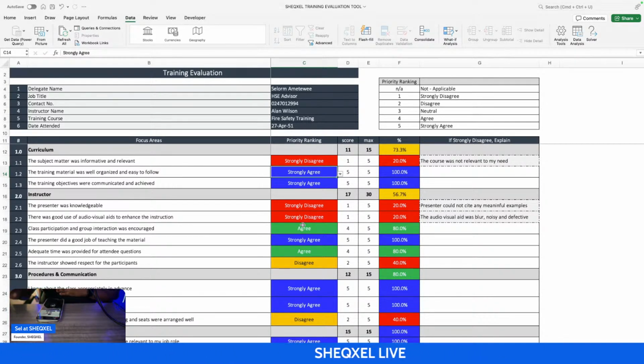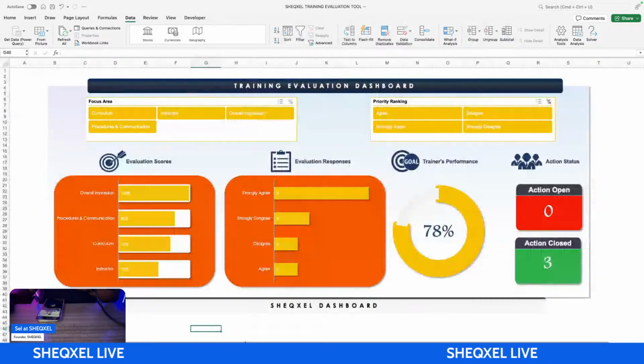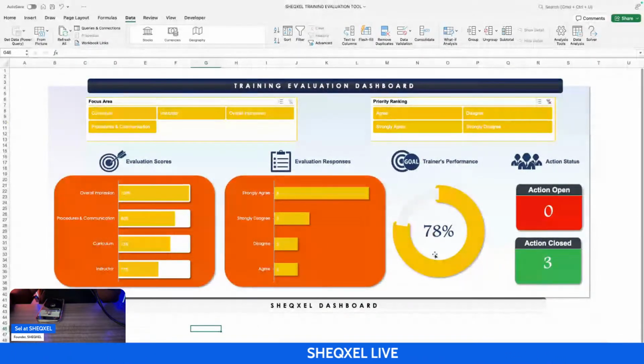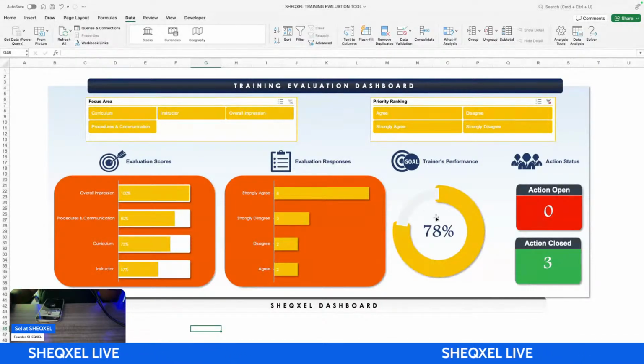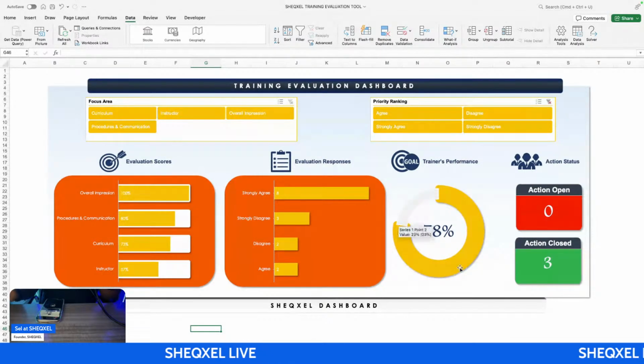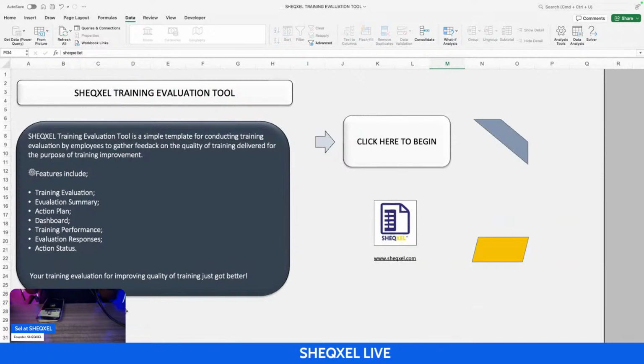Because we are setting the benchmark for our own set of templates. We can use that as a reference to further customize template for users, right? So that's pretty much what this template is all about. This template is for evaluating training as a process to ensure that the training process is meaningful. It's actually improving. We need to make sure it is improving. So the next time we are doing a training evaluation, we want to see 80%. The next time we want to see 100% from this very employee. Okay, so this is an individual template. It is used by just the employee, but there's someone who is responsible for the evaluation. Maybe it is the HR manager.